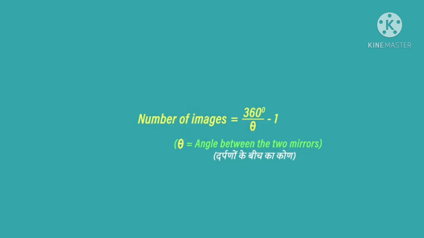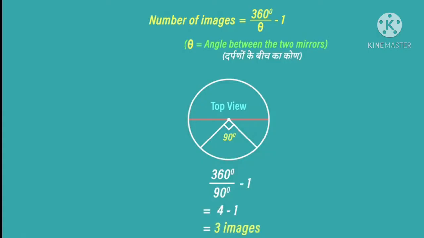It has been found that if two plane mirrors are inclined at an angle theta, then the number of images formed in them can be found from the given formula, that is, number of images formed is equal to 360 upon theta minus 1. By using this formula, children, we can calculate the number of images when two plane mirrors are inclined at an angle of 180 degrees, 120 degrees, 90 degrees, 60 degrees, 45 degrees and 0 degrees respectively.